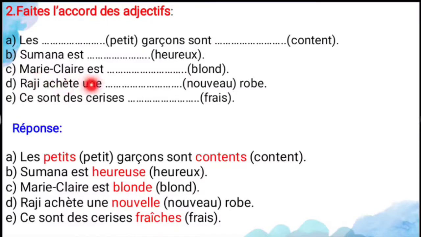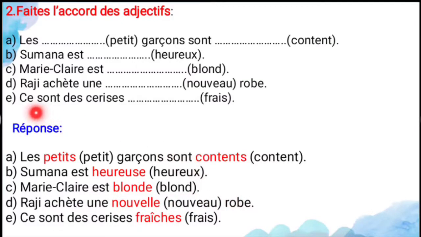And Marie Claire a dash blonde. So the adjective is what? Blonde. Marie Claire, it's a feminine noun. For that feminine noun you have to add E. So Marie Claire is blonde. And the next one is Raji achète une dash nouveau robe. So here Raji, it's feminine only. For that feminine you have to change into nouvelle, because it's an irregular adjective. So Raji buys a new dress.